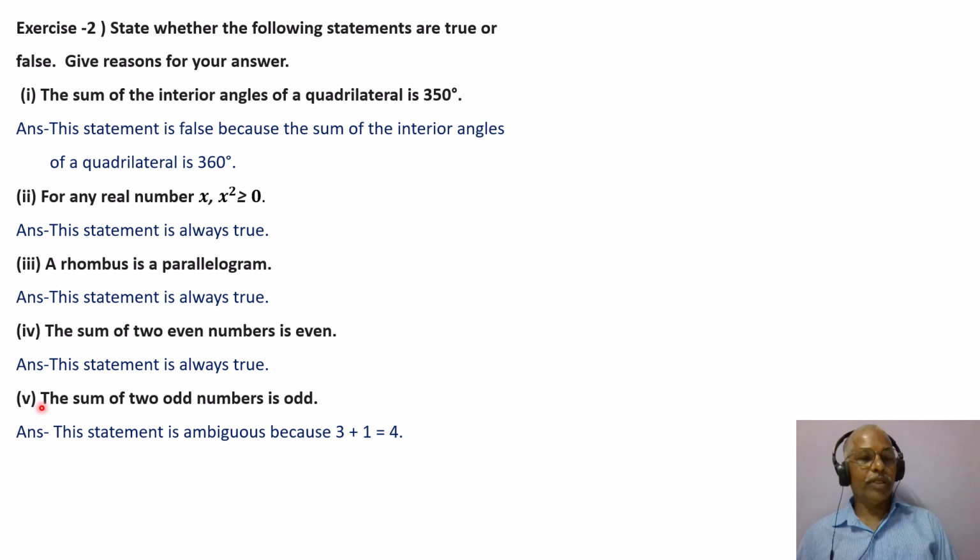And fifth one, the sum of two odd numbers is odd. Answer, this statement is ambiguous because we have to give at least one reason to make this statement false, and this is 1, 3 plus 1 is 4, not always odd.